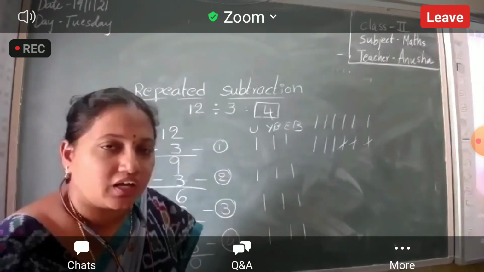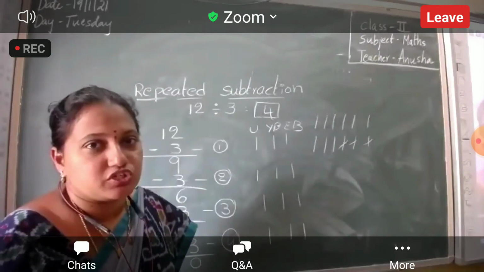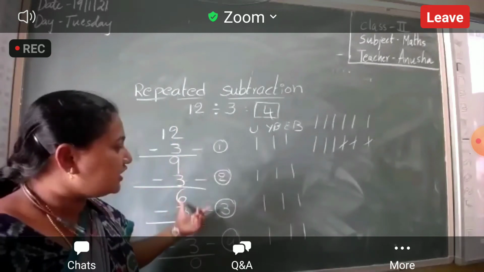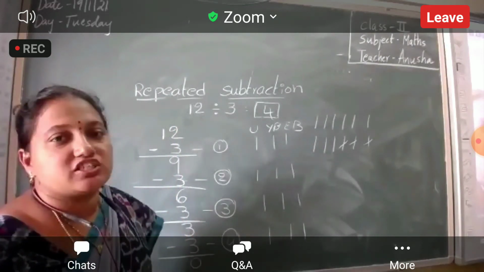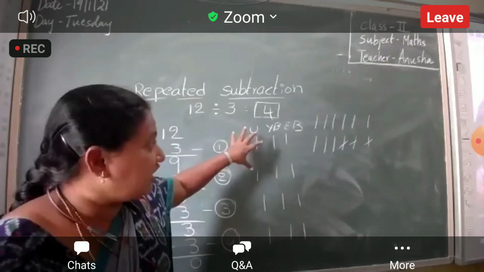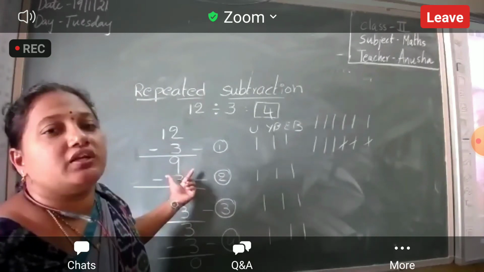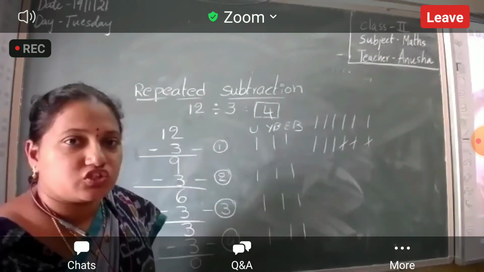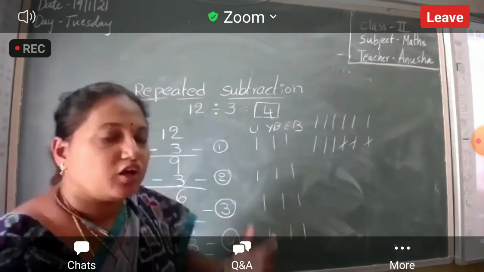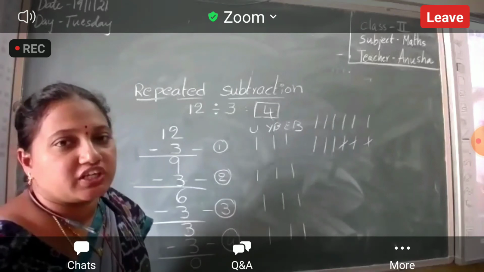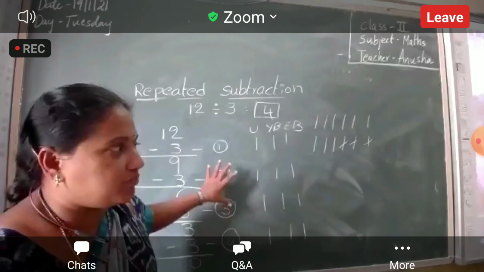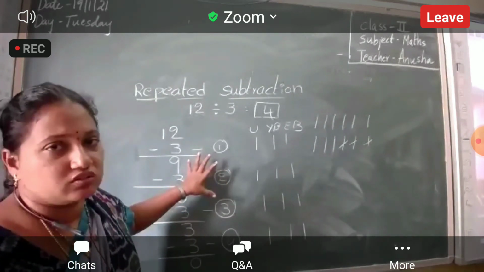What is this one, Nana? Equal distribution. Equal distribution means what we do? That is nothing but repeated subtraction. How do we do the equal distribution? By the repeated subtraction. Understood? How can we share equally? Equal sharing, how will it happen? By repeated subtraction. Nothing but division. Okay, Nana, have you understood this repeated subtraction? Any doubt? Let me know.